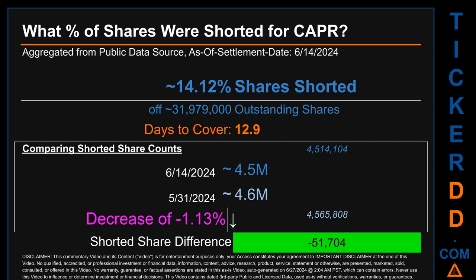When I compare the current 2-week period data snapshot against the previous period, ending in settlement date May 31, 2024, I find that the current snapshot had roughly 51.7 thousand fewer shares shorted. This means that, compared to the previous snapshot, the current snapshot has a decrease of minus 1.13% of shorted shares.